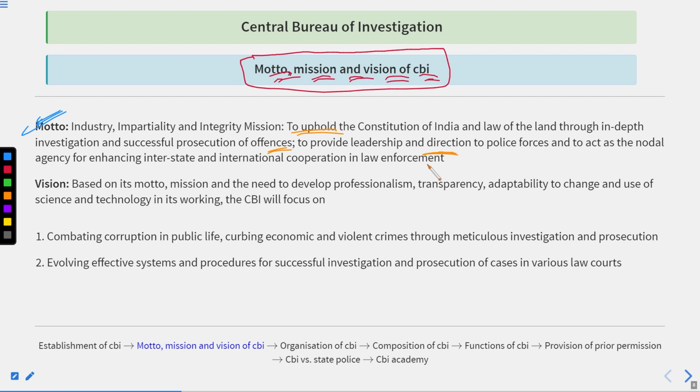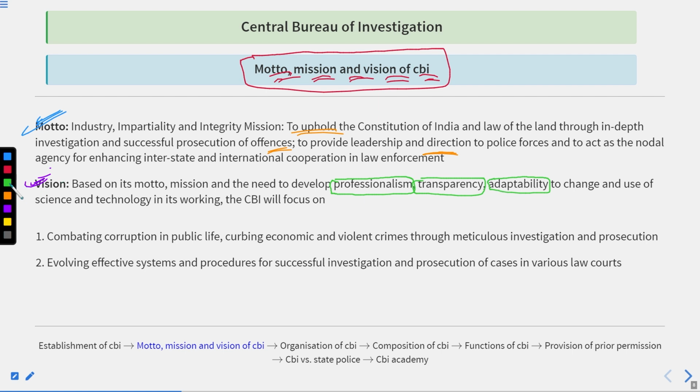Okay. After the mission, what is the vision of the CBI? Based on this motto, mission, and the need to develop professionalism, transparency, and adaptability to change, and use of science and technology in its working, the CBI will focus on the following.